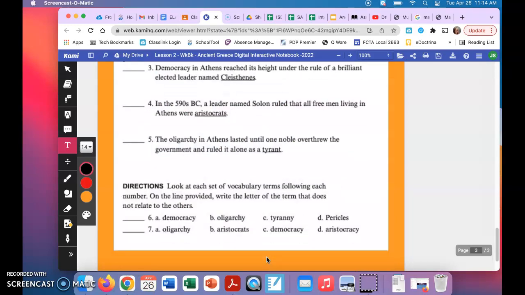And then your last section, you're going to look at the set of 4 words on the line, and 3 of the terms relate to the other, 1 does not. So 1 is kind of like the oddball out. So in number 6, your 4 terms are democracy, oligarchy, tyranny, and Pericles. Which one of those is different? The other 3 are connected, but 1 is different. And then number 7, your words are oligarchy, aristocrats, democracy, and aristocracy. Which one of those does not belong?